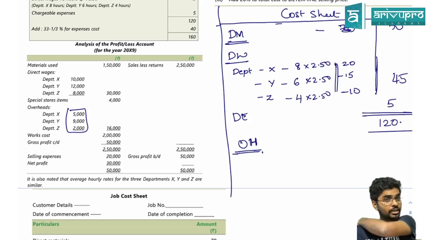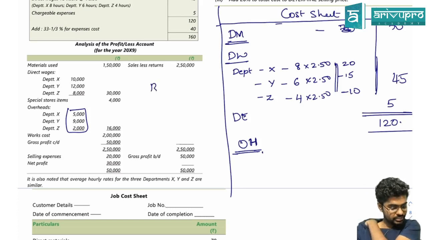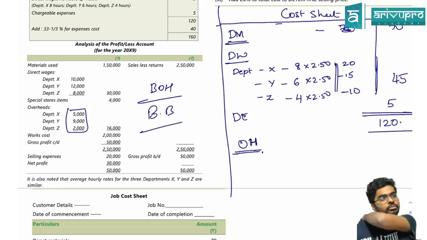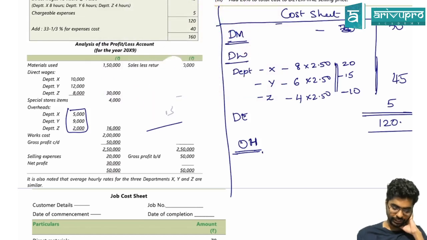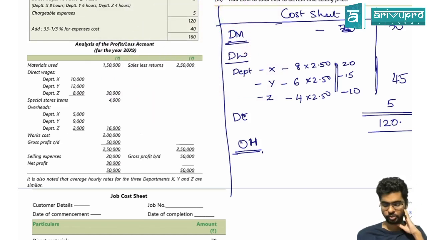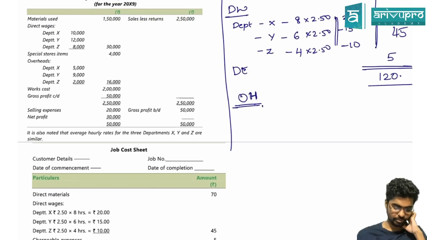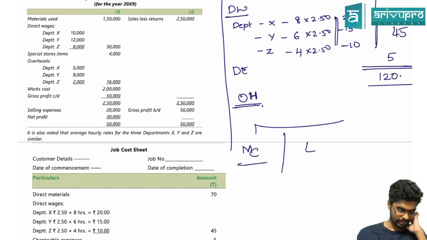Do you know the labor hours for the entire year? Because you require budgeted overheads divided by my budgeted base. I had told you guys earlier, if I do not have details about the machine hours or labor hours, then I will be going as a percentage of material cost, labor cost or prime cost.